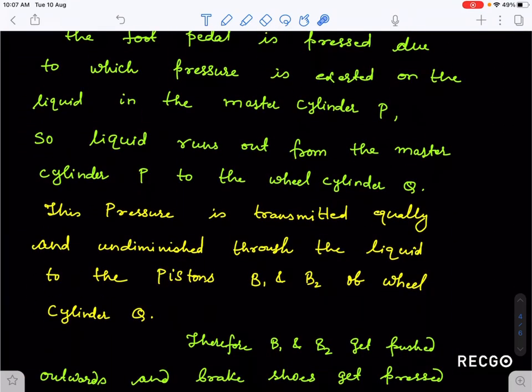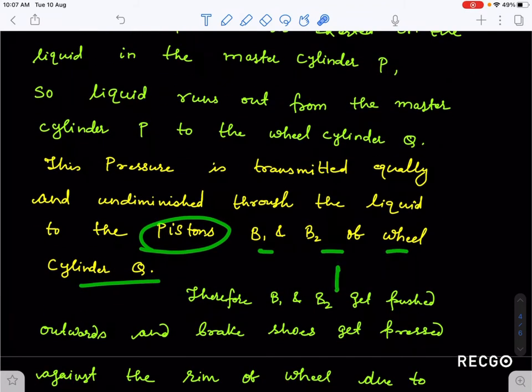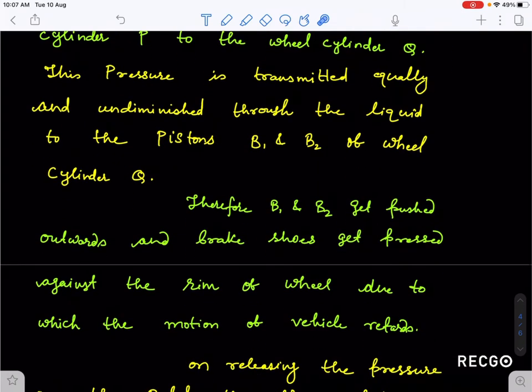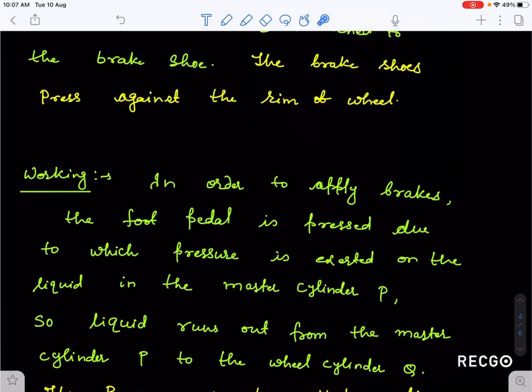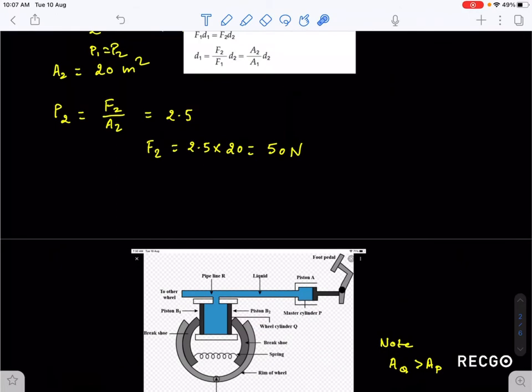This pressure is transmitted equally and undiminishingly throughout the liquid to the pistons B1 and B2 of the wheel cylinder Q. You have seen these two pistons, B1 and B2, in wheel cylinder Q. B1 and B2 get pushed outward like this. So this brake shoe comes out like this here. So you are seeing what will happen.